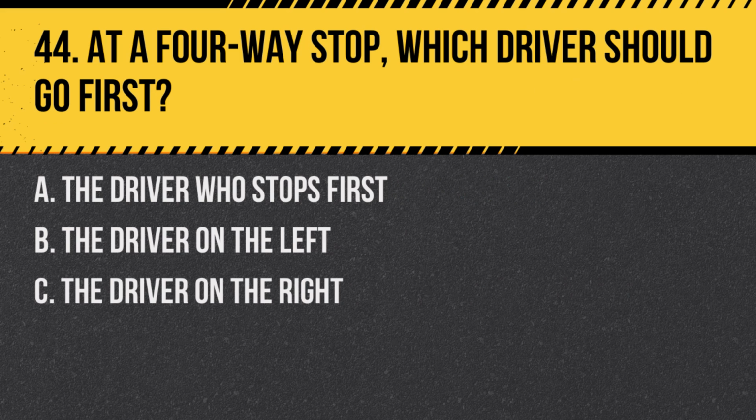Question 44. At a four-way stop, which driver should go first? A. The driver who stops first. B. The driver on the left. C. The driver on the right. Answer. A. The driver who stops first. The first come, first served rule applies at a four-way stop.